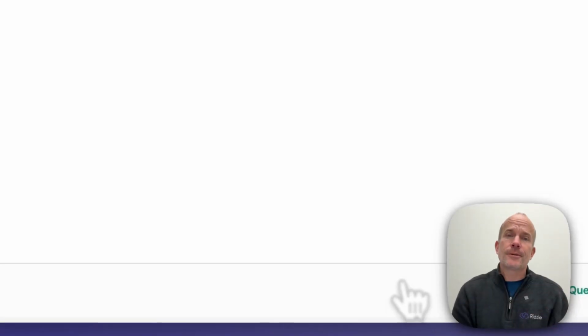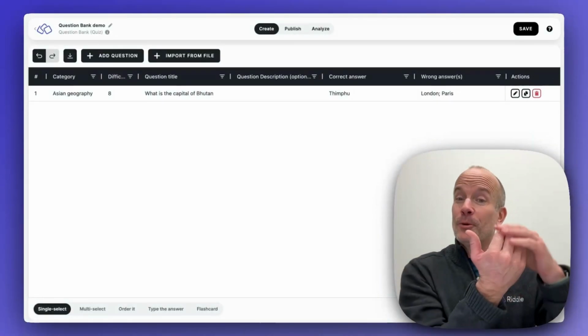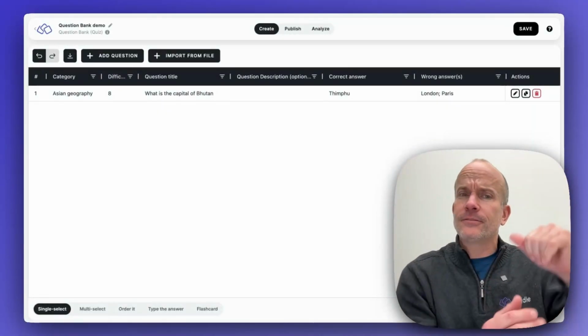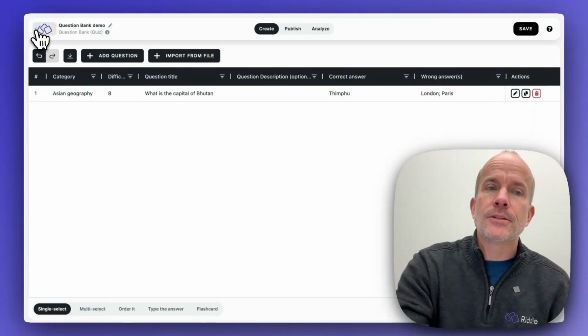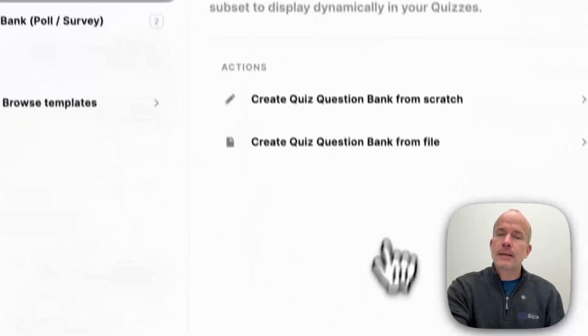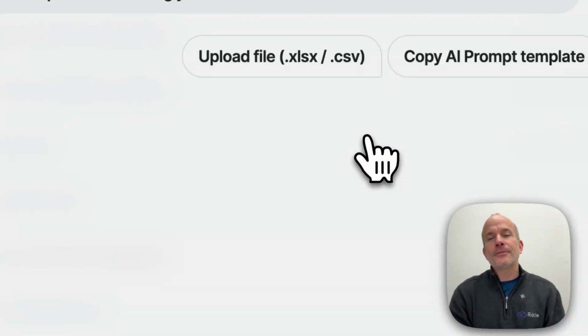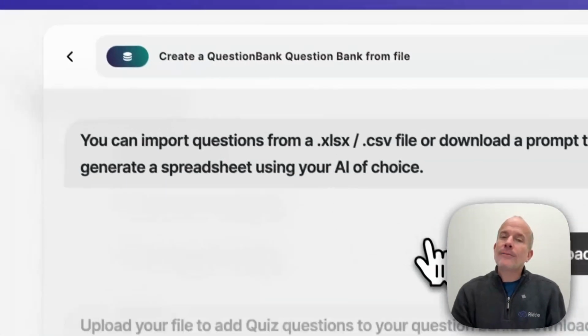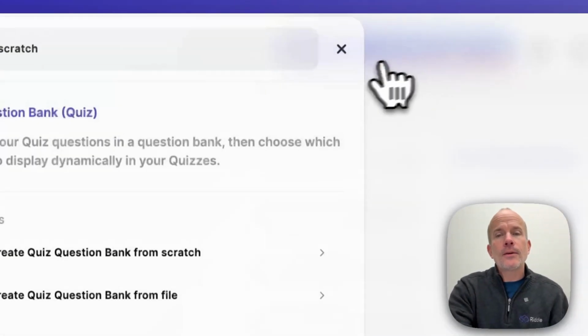So you've added one question. That's not great if you want to add 1,000 questions. That's a very painful way to do it. So what I would recommend doing instead is click on Create Question Bank and do it from a file. Now if you have a database, you can just do it that way, which is absolutely fine. However, if you don't, despair.